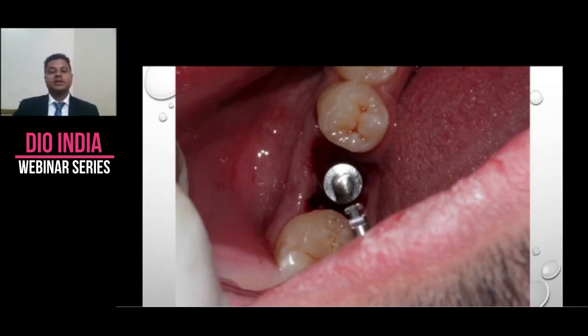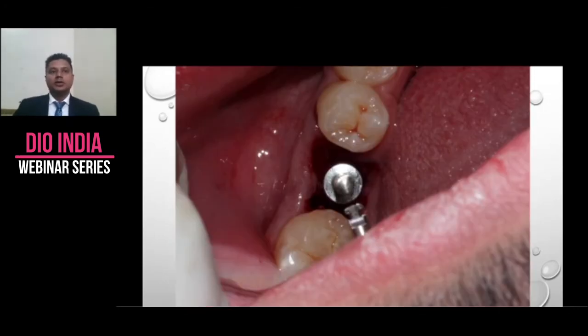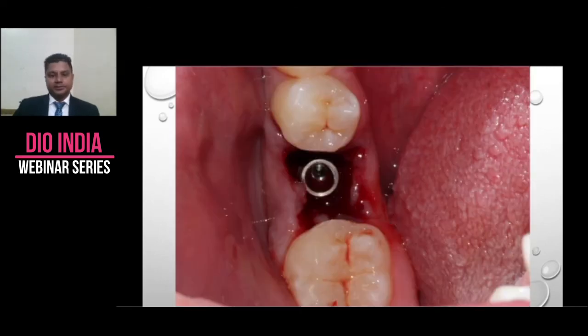The socket is anyways bigger than any implant available in the market. So as we are dealing with point precision here, always take this X-ray. Always take some time, take a breather, and see your 3D positioning, as this is where we can still do some reorientation.